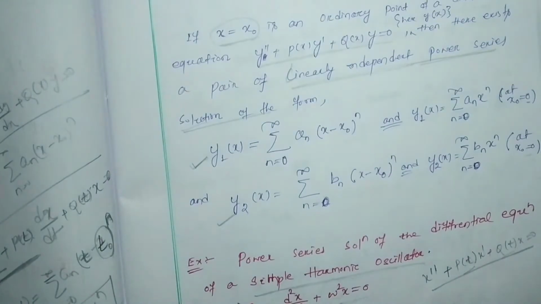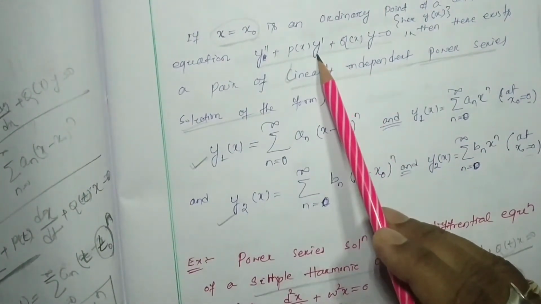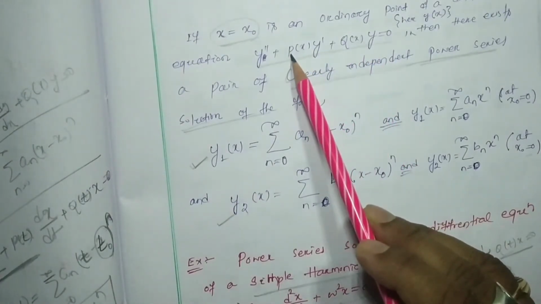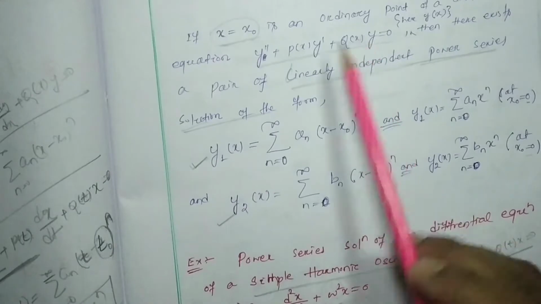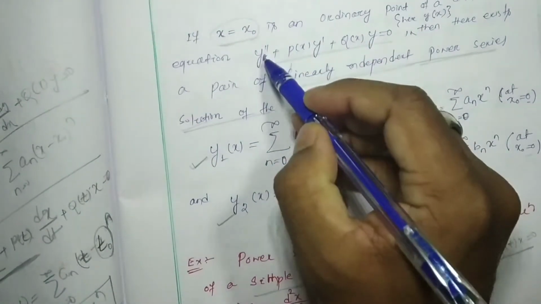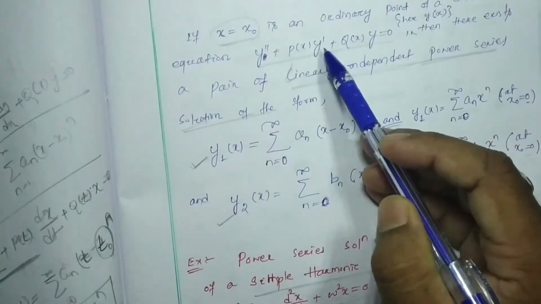So if y is a function of x, then p also will be a function of x and q is a function of x, and here y double dash means double derivative of y, and y dash means single derivative of y.